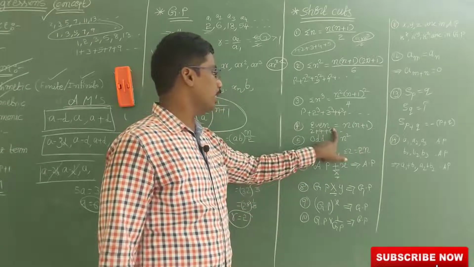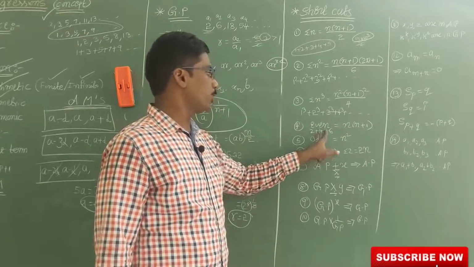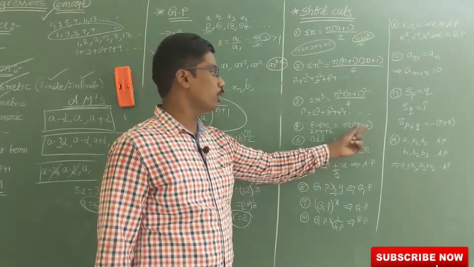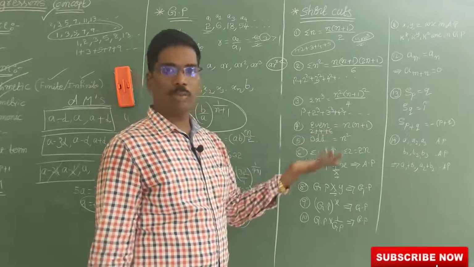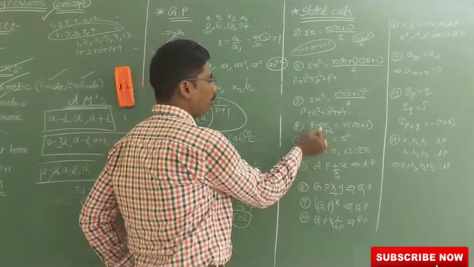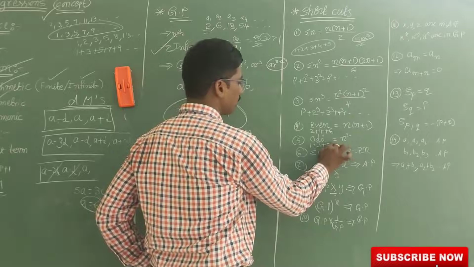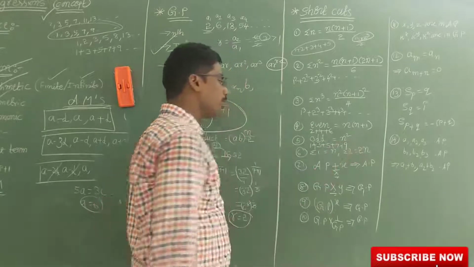For example, if I take 3 only: 2 plus 4 is 6, 6 plus 6 is 12. So I am taking 3 numbers, 3 into (3 plus 1) is 4, 3 4s are 12. So here also 12, I am getting the correct answer. Now the sum of the first n odd numbers: 1 plus 3 plus 5 plus 7 plus 9. How many numbers am I taking? 5.